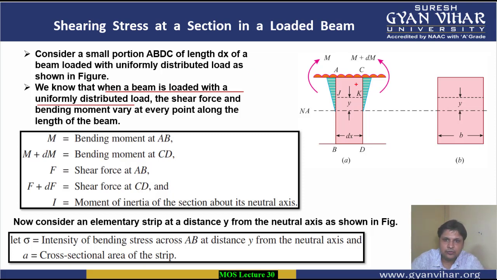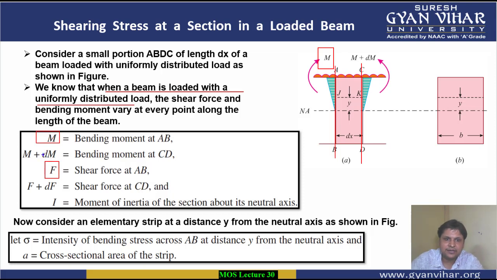So here also, the shear force value at the AB position and the CD position will be different. Let the bending moment value at the AB position be M. Similarly, let the value of shear force at the AB position be F. These are the values for AB.